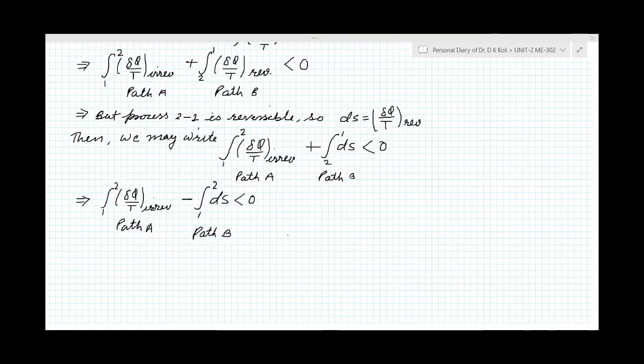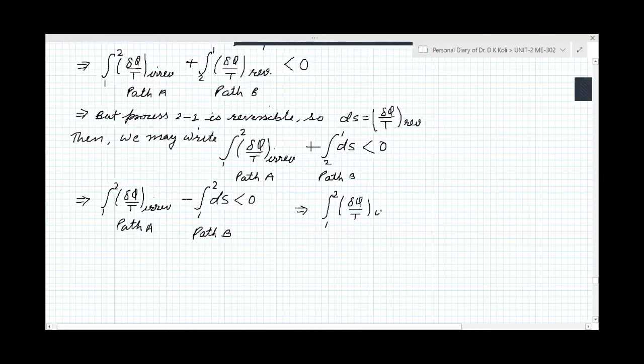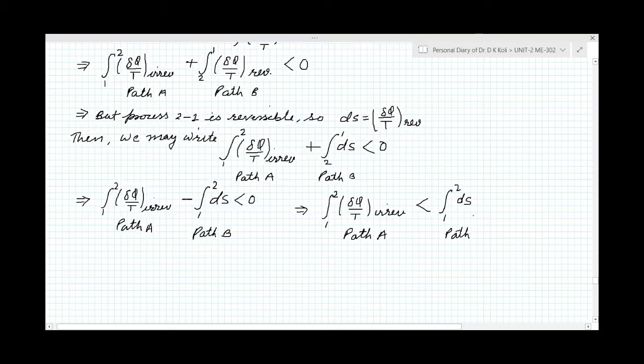So further, this term can also be written within limit 1 to 2 del q by t irreversible, and that is less than, we have to transfer this term here, 1 to 2 ds for path A and path B. This is path B. We have just transferred this second term.